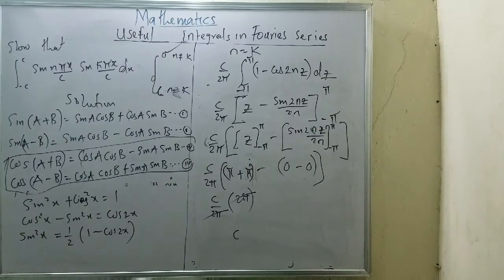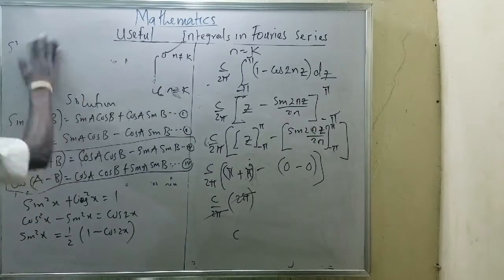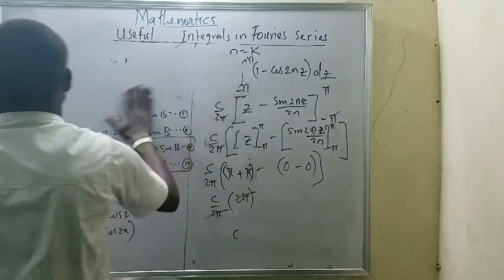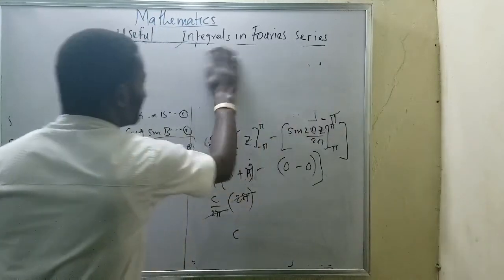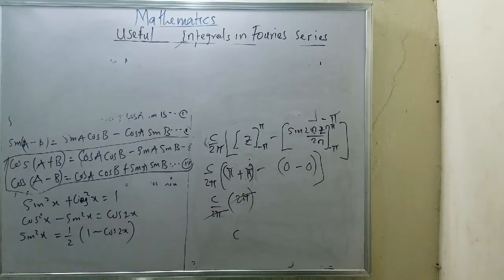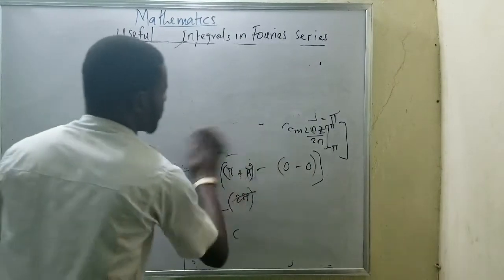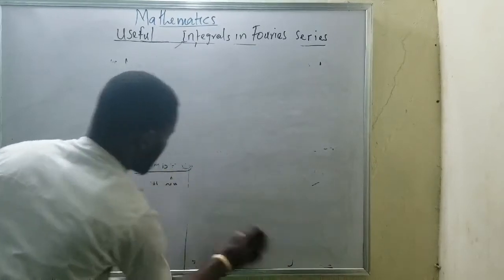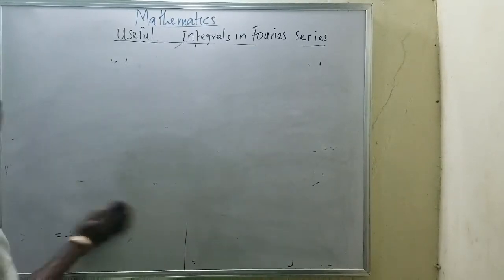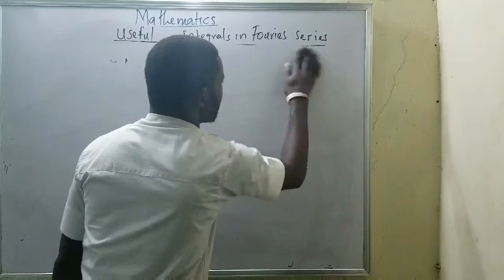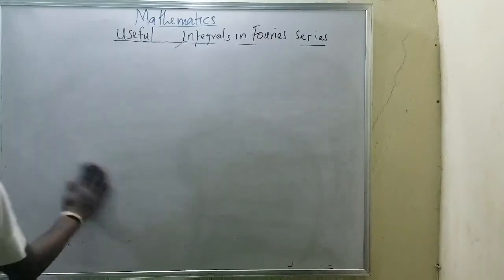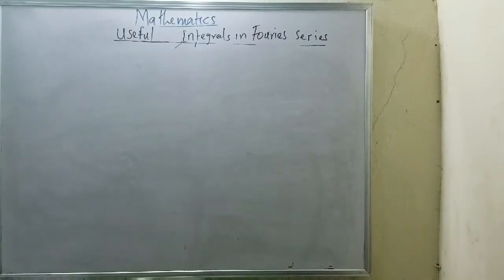Okay, let me try to do the last part of it, which is the one of cos. Now, if I'm talking about cos, it means I'm running towards something like this.